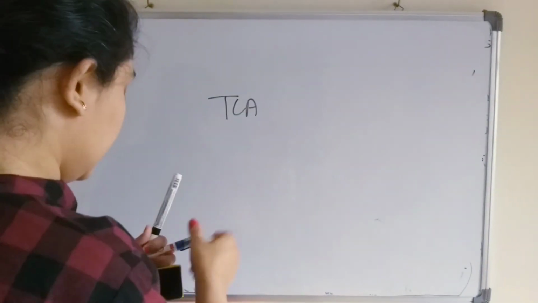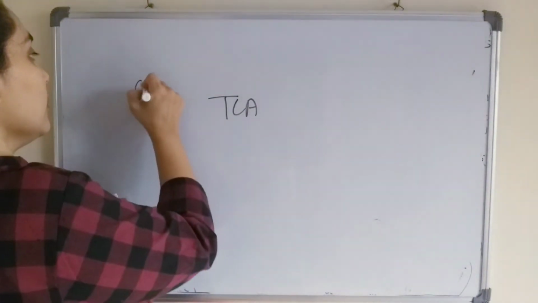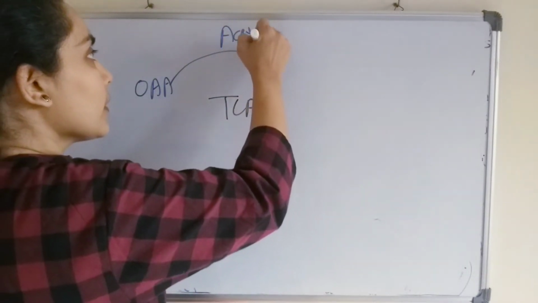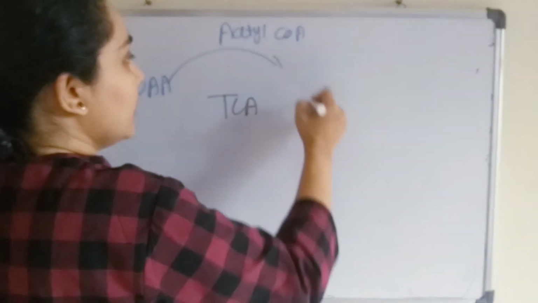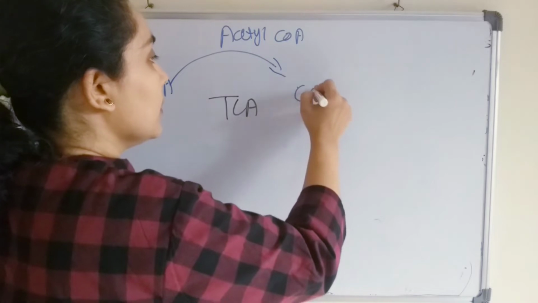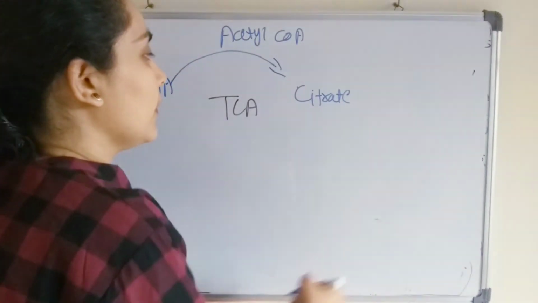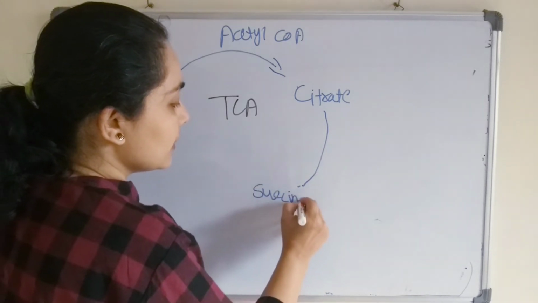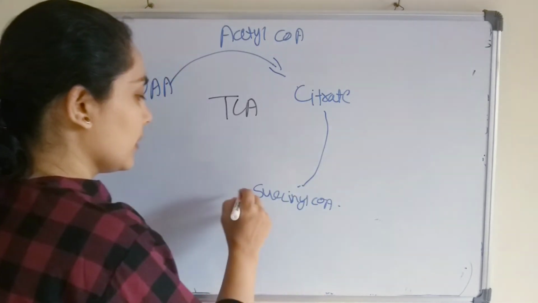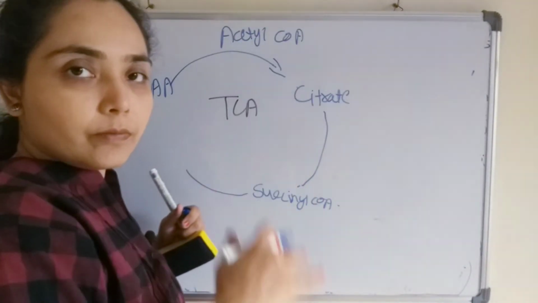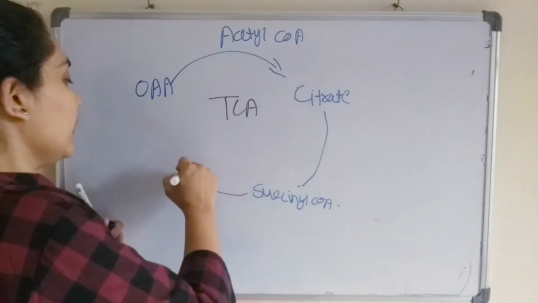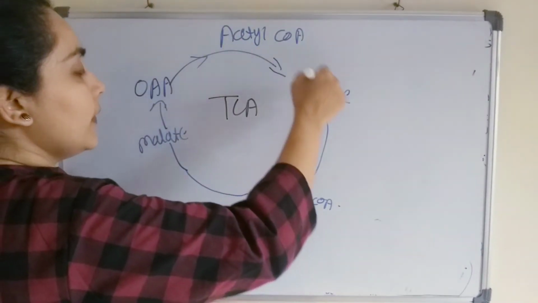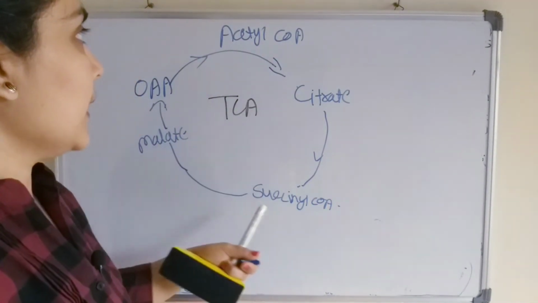We will see the TCA cycle. So what will happen here? Oxaloacetic acid will combine with the acetyl CoA. Then we'll have the citrate, isocitrate, alpha ketoglutarate, many intermediates. Then succinyl CoA, then fumarate, malate, and then again we'll have the oxaloacetate. So this way the TCA cycle will be operated.